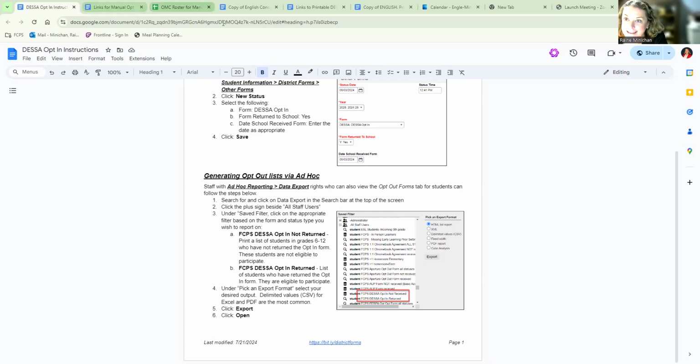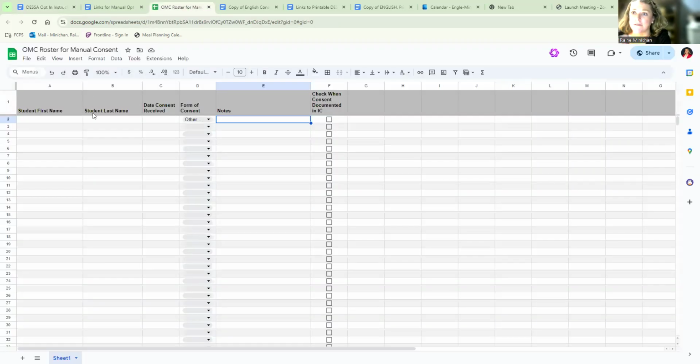Now, the only ones that we have to document are the ones that we have received ourselves, either through the counseling consent, the paper form, or one other option, parents can email and say, I give consent for my daughter, Rainey Minikin, to complete the DESSA assessment. Signed, Linda Engel. That'd be my mom. So that's the 3 ways that we can get consent outside of the automated system. If we get any of those, we log it here and we share this with our STC or registrar.